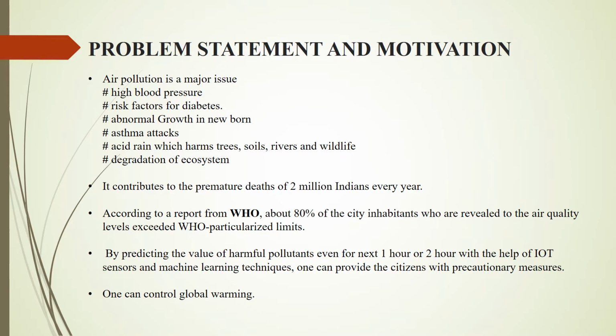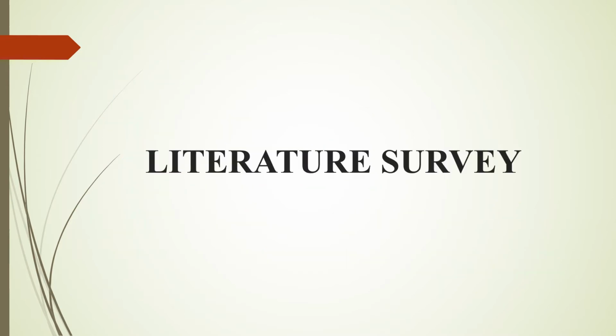So, by predicting the value of harmful pollutants even for the next 1 hour or 2 hours with the help of IoT sensors and machine learning techniques, one can provide the citizens with precautionary measures. One can control global warming. The government of India has reacted to air pollution with a nationwide program. Coming to the next slide, the literature survey.